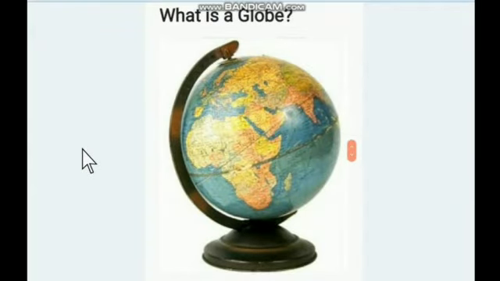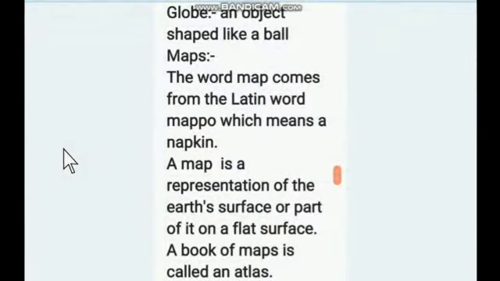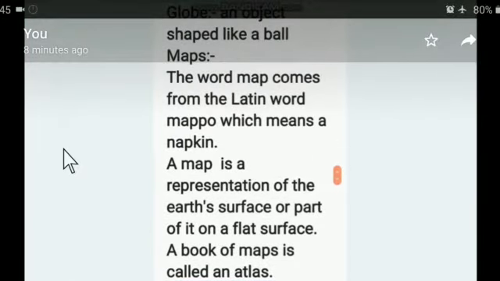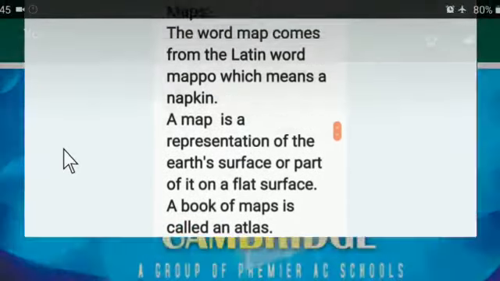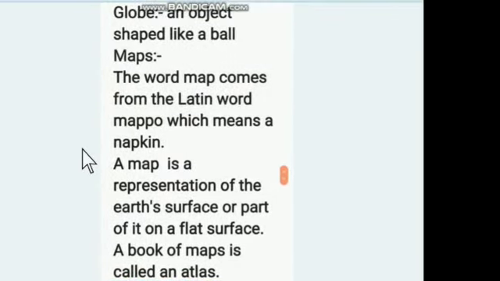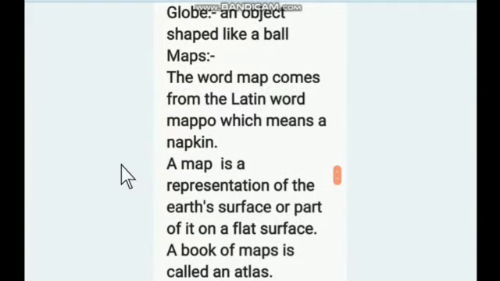Now, what is a globe? Globe means an object shaped like a ball. Students, a globe is a small model of the earth. It represents the earth in a simple and accurate way. It shows the distribution of land and water on the surface of the earth. We can also see the correct shape, size, and location of the continents and oceans on a globe.